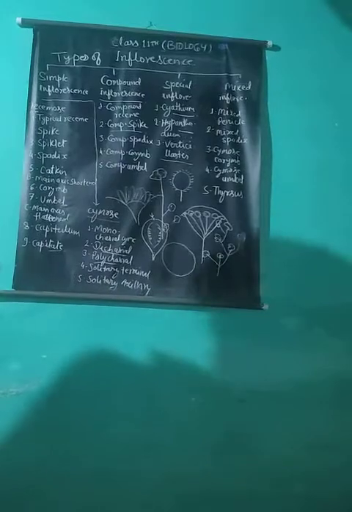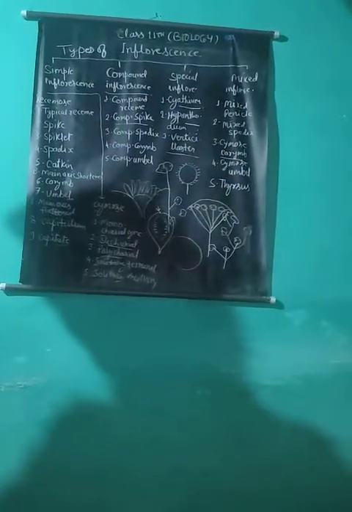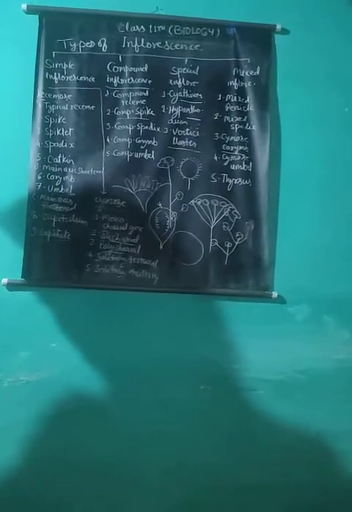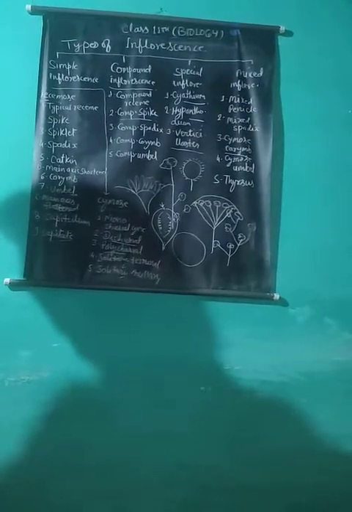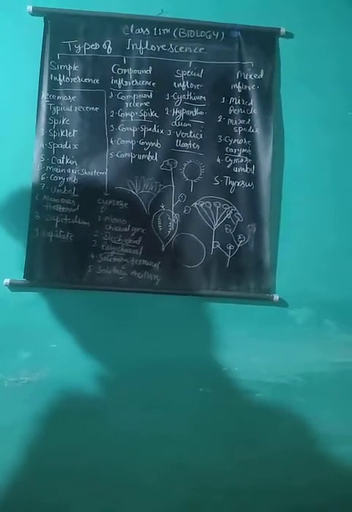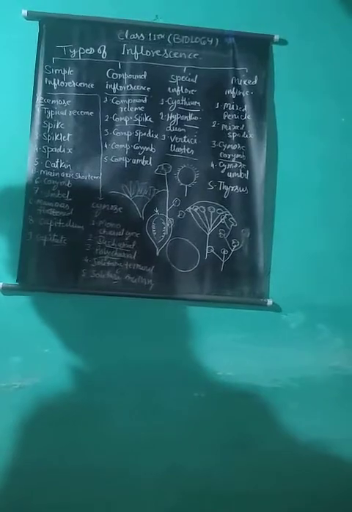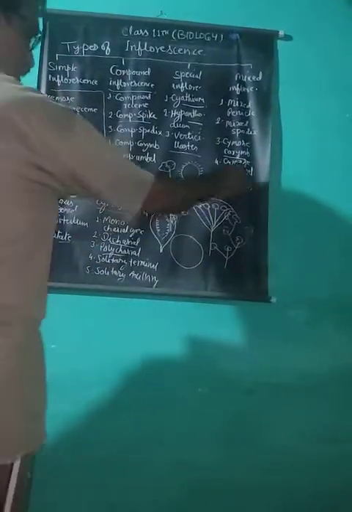Cymose corymb. The inflorescence of some flowers looks like that of corymb inflorescence, whereas it is formed by the arrangement of cymose flowers, say Ixora, Clerodendrum, etc. Cymose umbel.